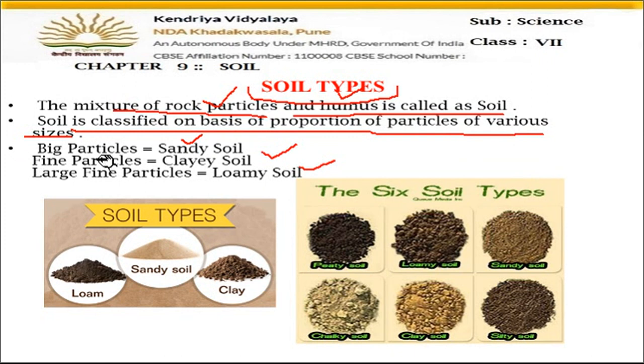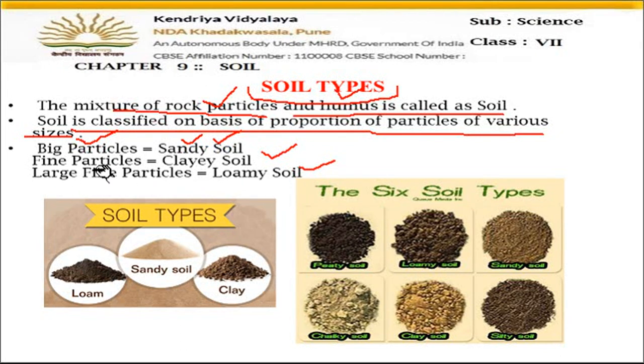If the particle size is very big, then the soil is called sandy soil. Fine, sandy soil. If you take it in hand and just pour it down, it will flow freely. It will not stick to your hand, because the particle size is very big. In the desert area, this sandy soil is found. So sandy soil has very big size particles.